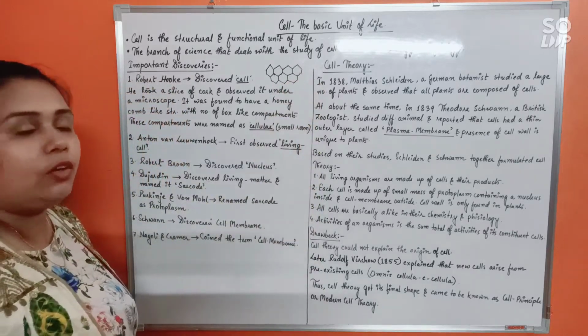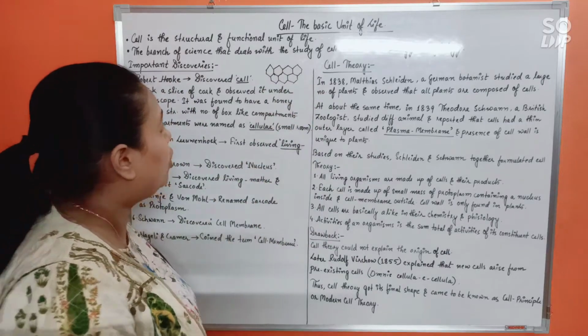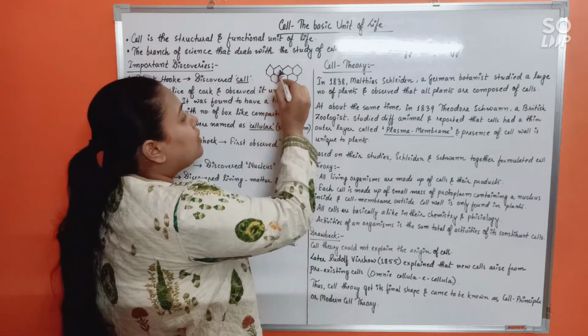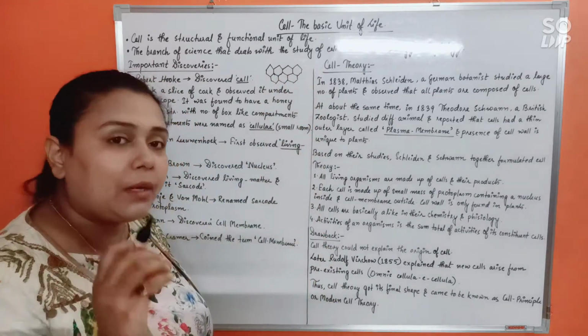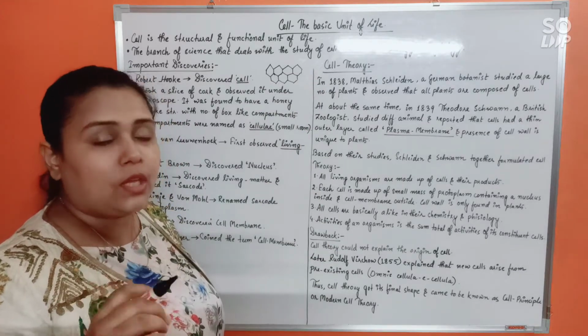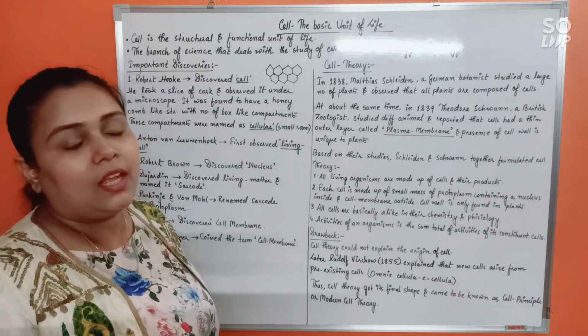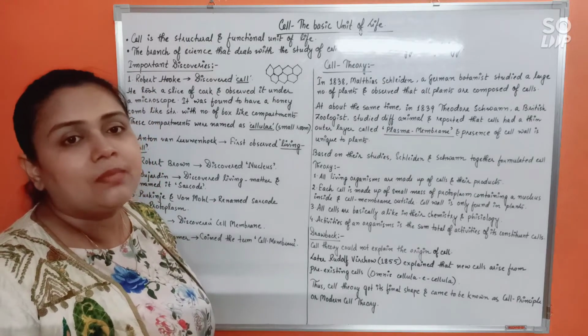In this honeycomb-like structure, these minute structures were looking like compartments or small rooms, so he called these small compartments cellulae. Today we call them cell.